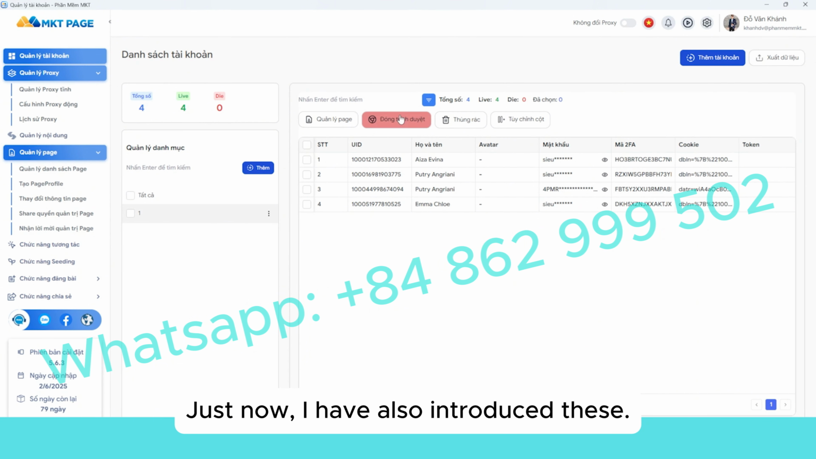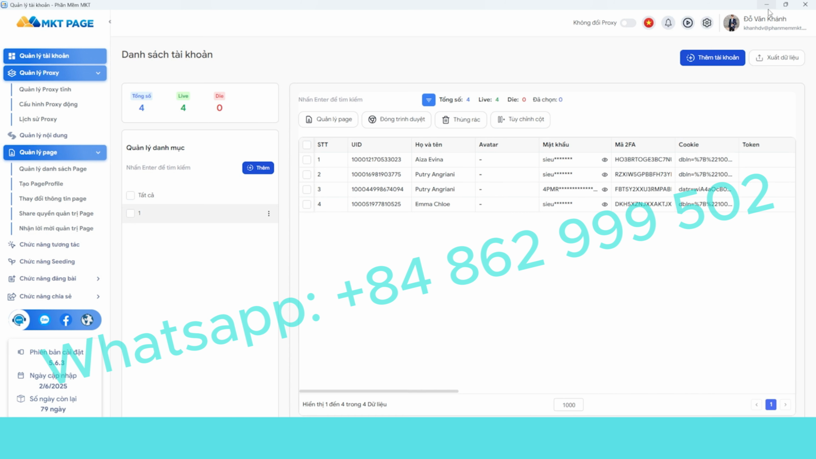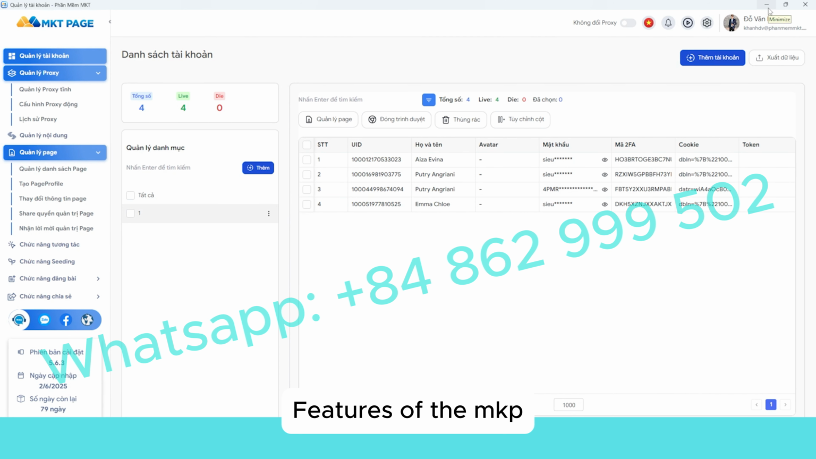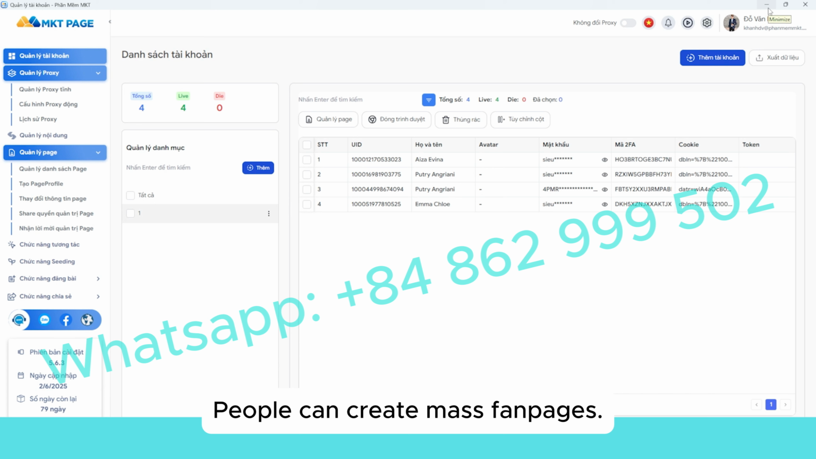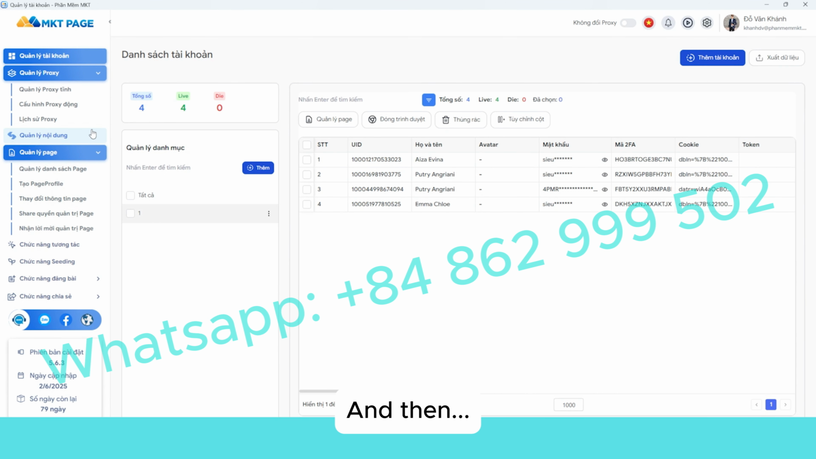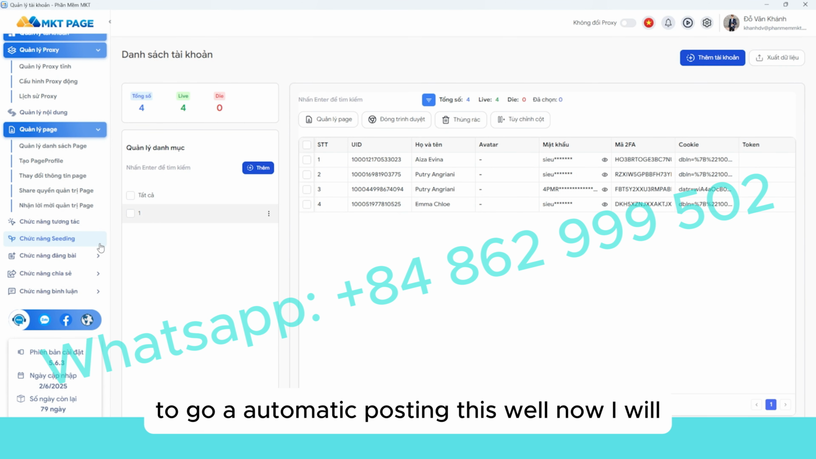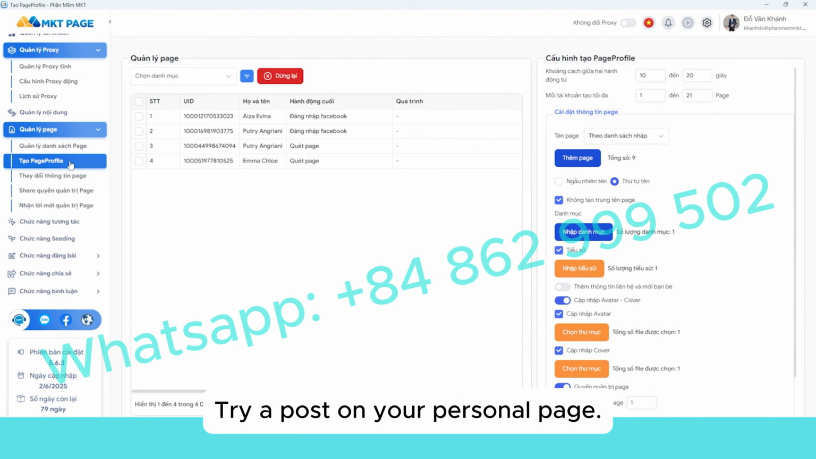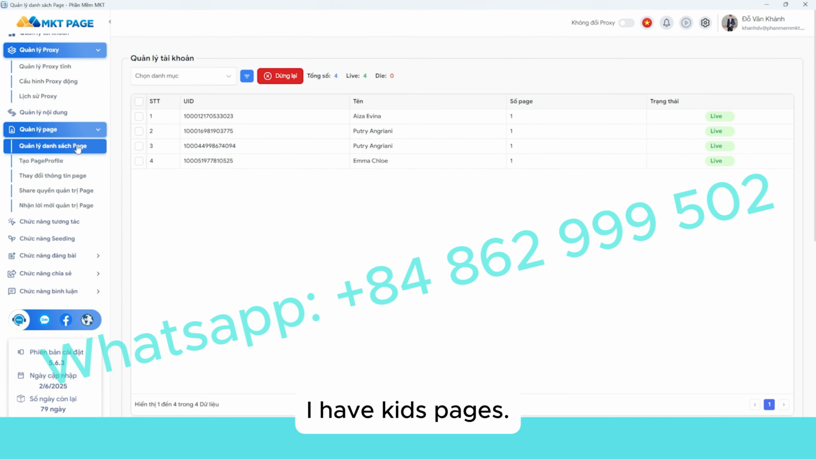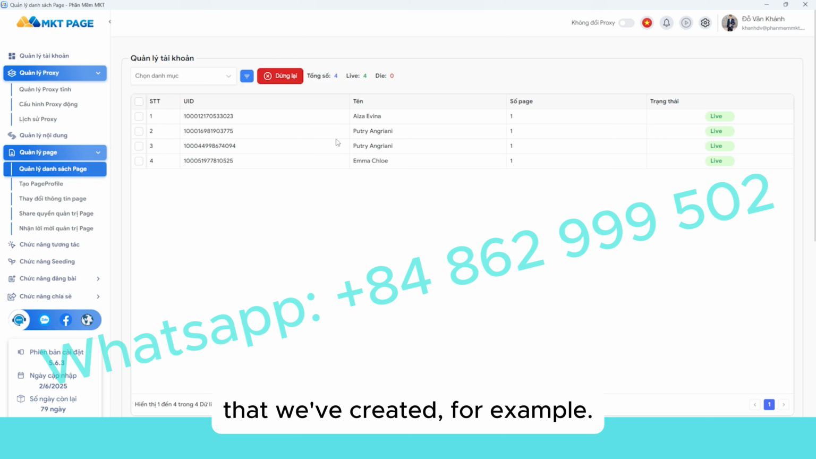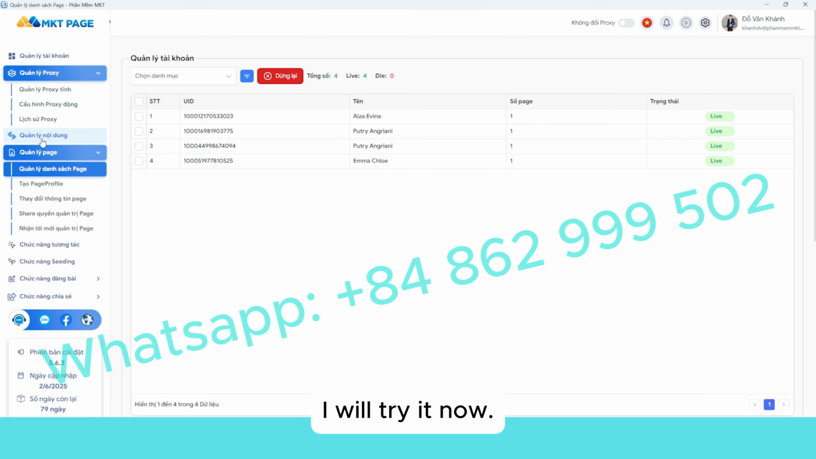Just now, I also introduced these features of the MKP, which support people creating mass fan pages. Then we can use these fan pages for automatic posting. Now I will try a post on your personal page. I have kids' pages that we've created, for example. I will try it now.